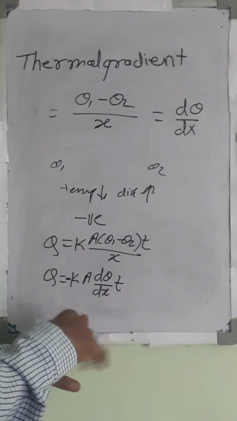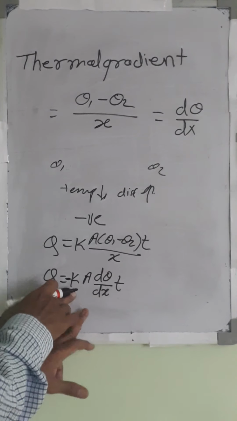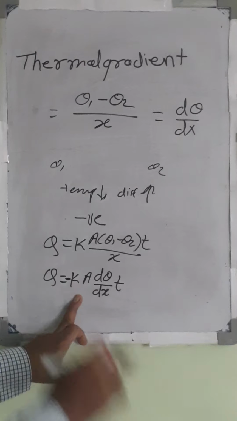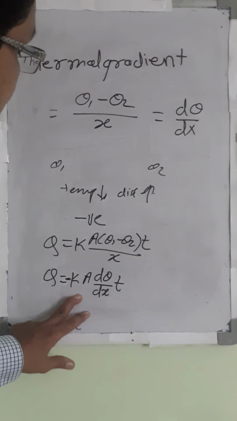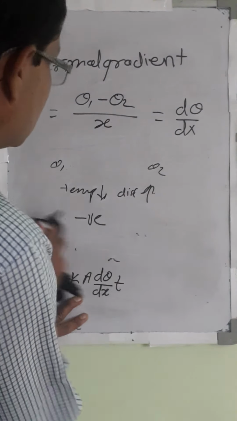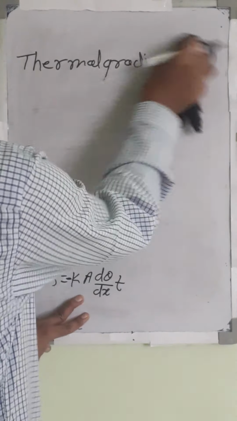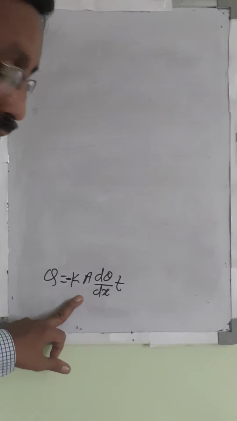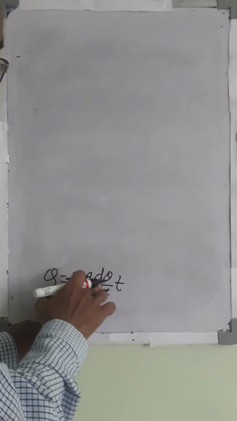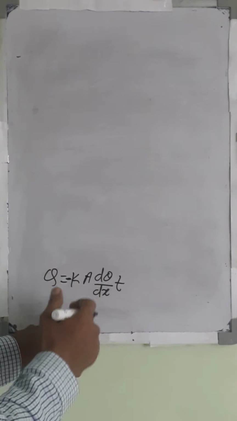Using these concepts, we are going to study the dimensions of k, that is the dimensions of the coefficient of thermal conductivity. We know that q is equal to minus k a d theta by dx into t. So what are the dimensions of k?